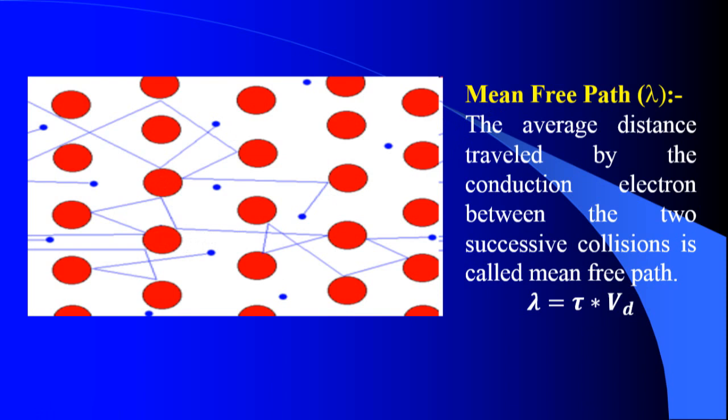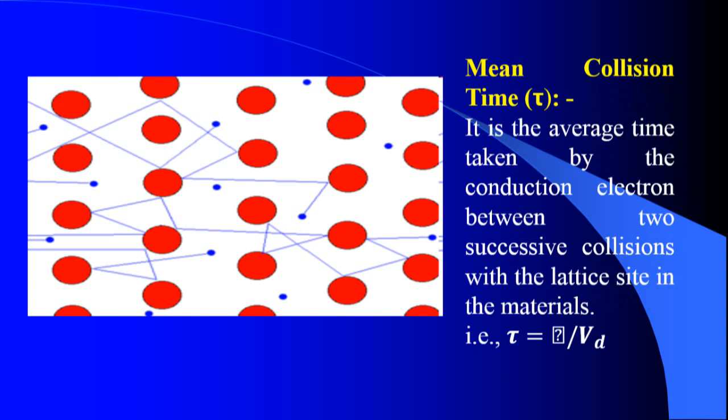The symbol used for the mean free path is lambda. Lambda is the mean free path of the conduction electron, which equals tau times Vd, where tau is the relaxation time and Vd is the drift velocity of the conduction electron. So what is mean free path? It is the average distance traveled by the conduction electron between two successive collisions.